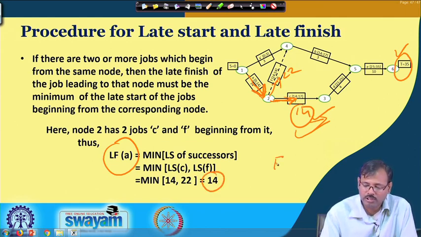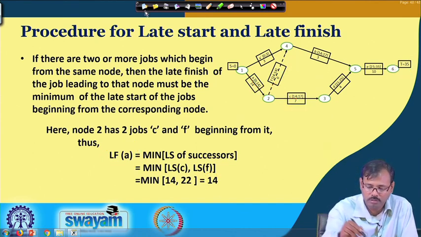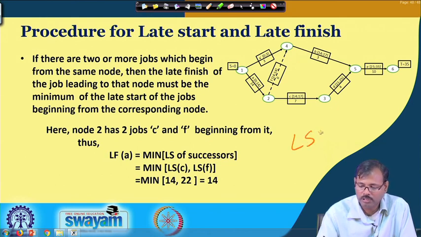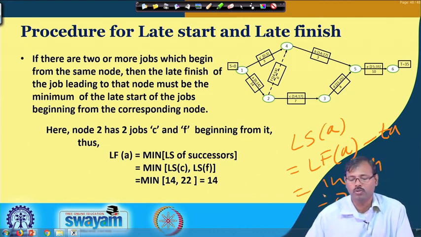So, the latest starting time of job A is equal to the latest finishing of job A minus T A, that is 14 minus 14, equal to 0.